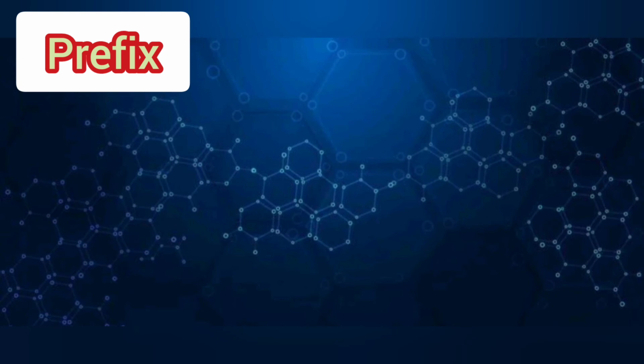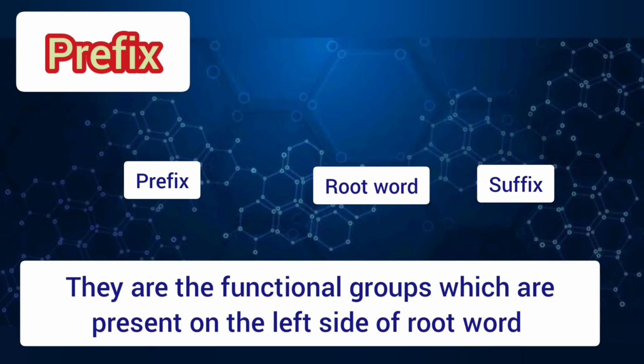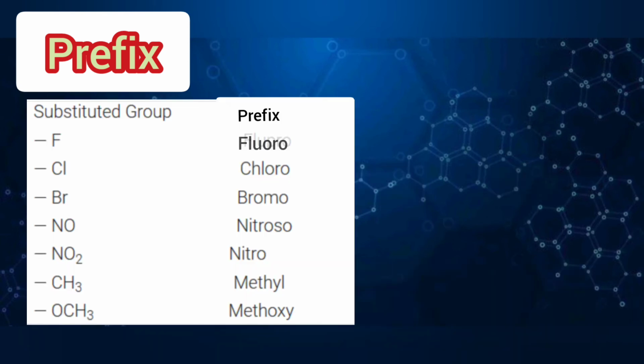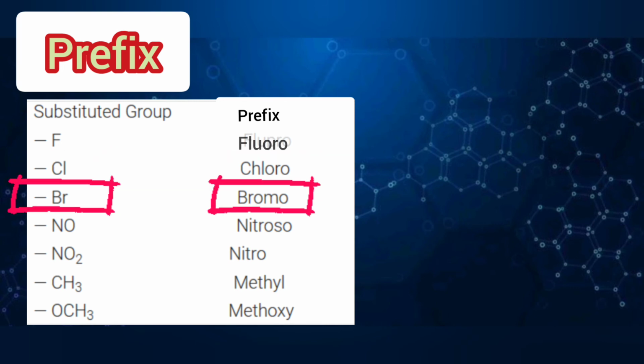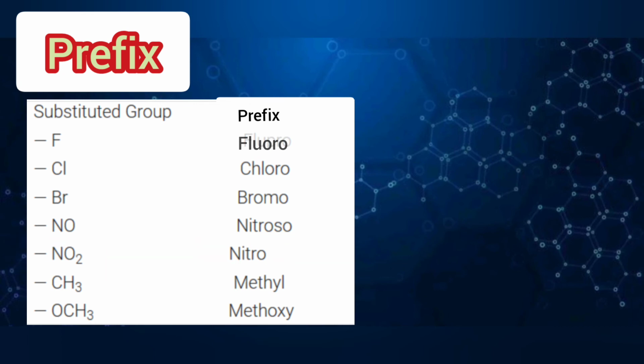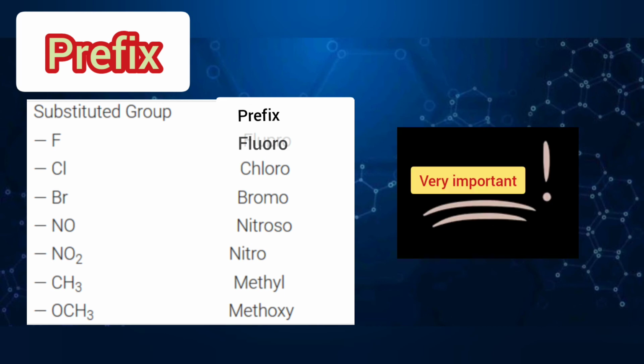The prefixes are the functional groups which are present on the left side of the root word. Some of the examples, you can see in the table, are chloro group, bromo group, nitro group, and we can also take the example of methoxy group. So this table is also important and you need to memorize it.